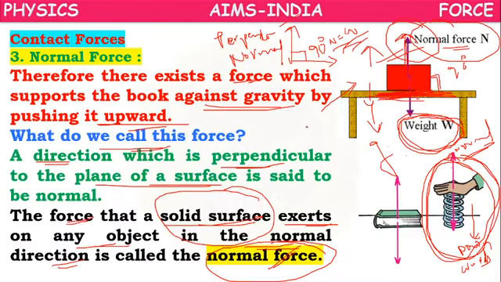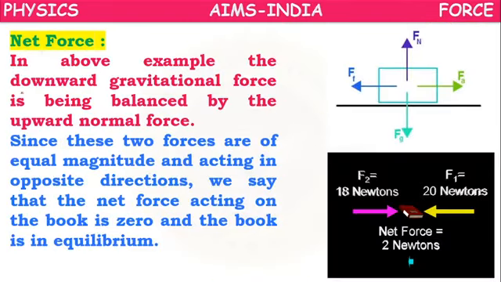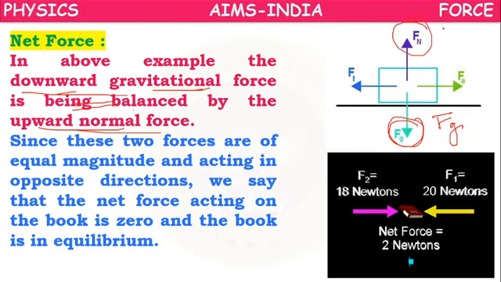So in this example, the downward gravitational force Fg is balanced by the upward normal force Fn. These two forces are equal in magnitude. Fg equals Fn. It means if one is 10 newtons, the other is also 10 newtons. They are equal in magnitude, but acting in opposite directions.